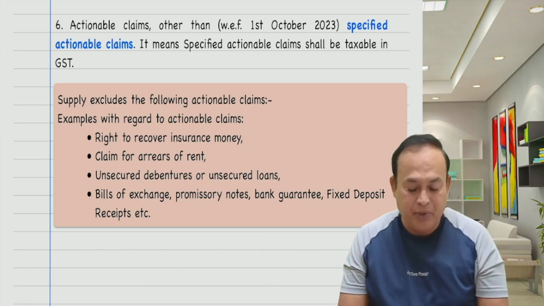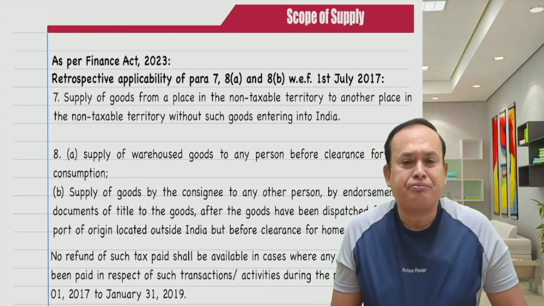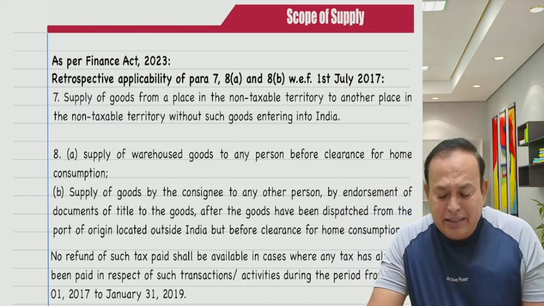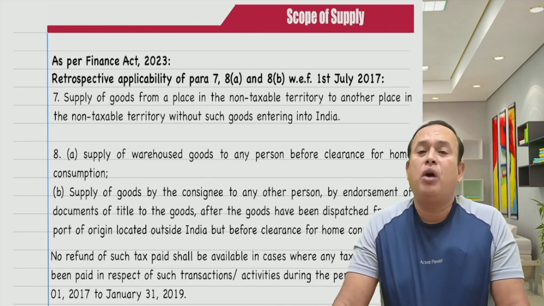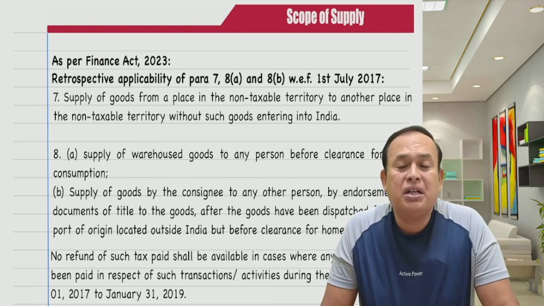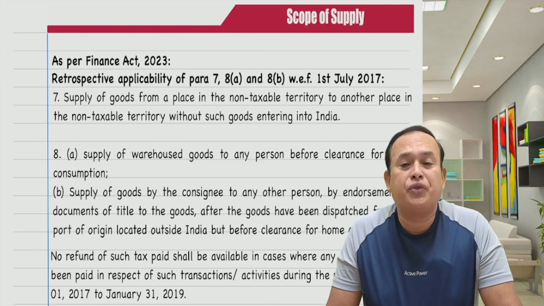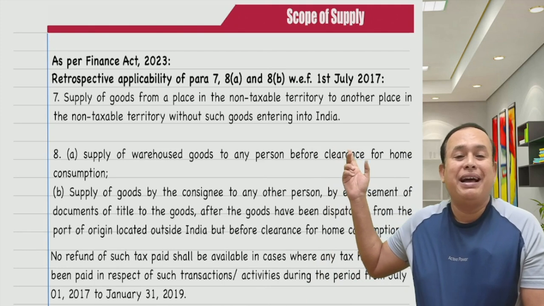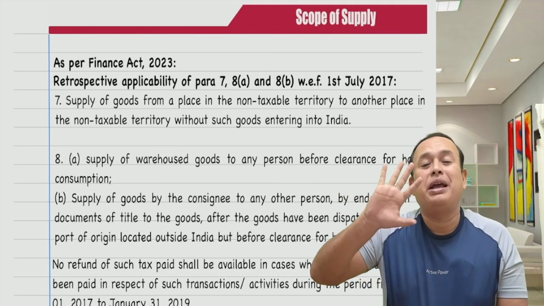Further, my dear friends, referring from the scope of supply, there is a retrospective applicability of the following transaction. See, generally we have understood supply excludes point number 7 under Schedule 3, where supply of goods from a place in the non-taxable territory to another place in the non-taxable territory without such goods entering into India is supply excluded.